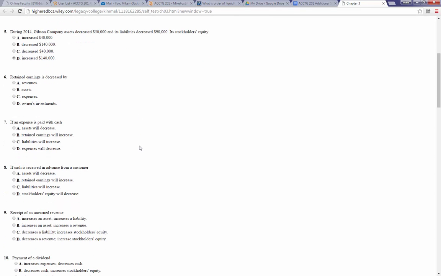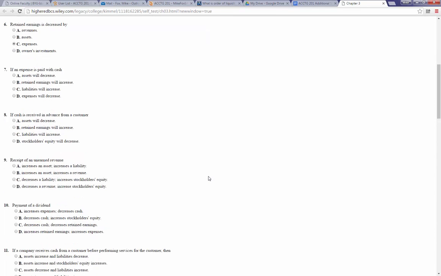Number 6, retained earnings is decreased by. Remember, retained earnings is beginning retained earnings plus net income minus dividends. Another way of saying that is beginning retained earnings plus revenues minus expenses minus dividends, since net income is revenue minus expenses. So retained earnings is decreased by expenses, not by revenues, not by assets, and not by owners' investments.